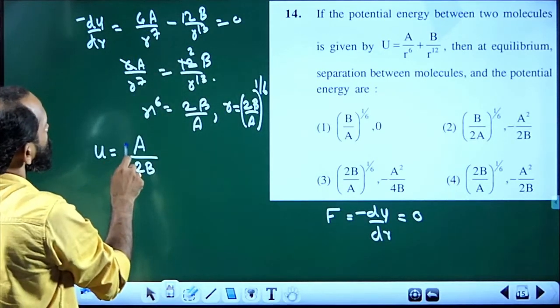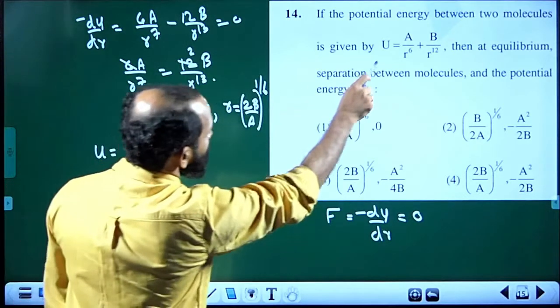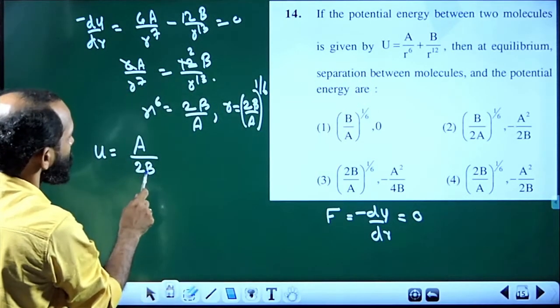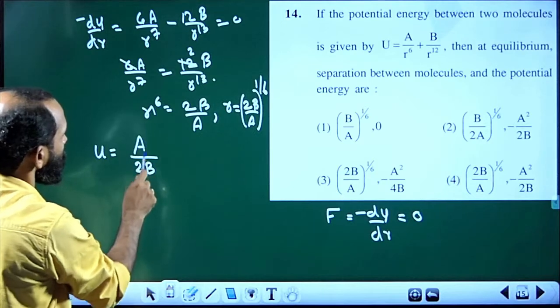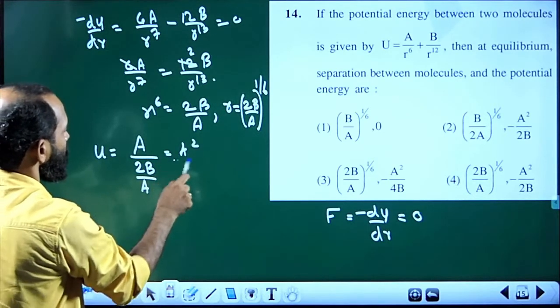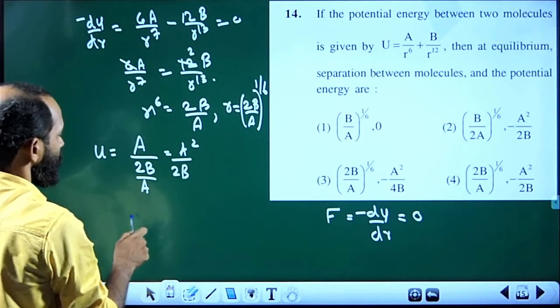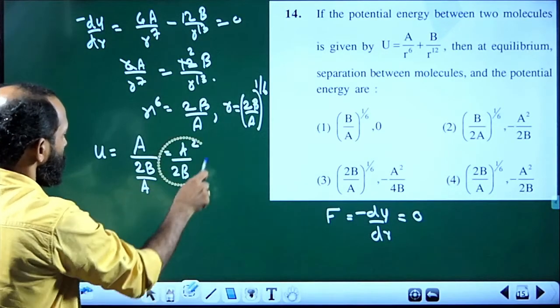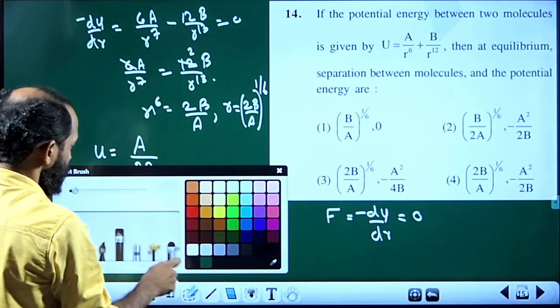Now, for finding a by r raised to 6, a divided by r raised to 6, 2b by a, that is equal to a square by 2b.